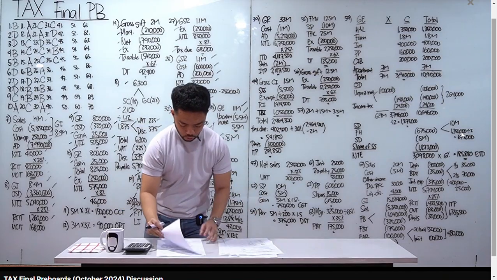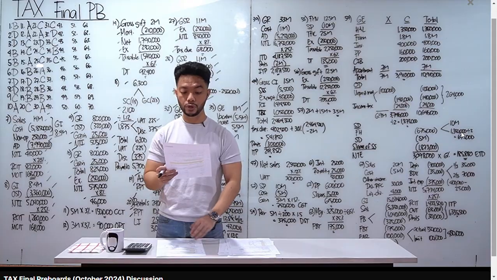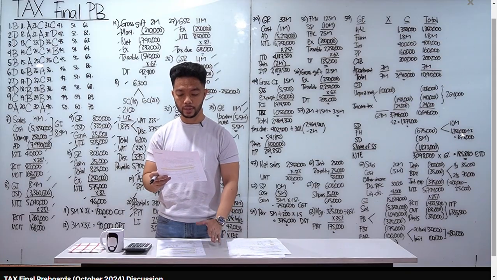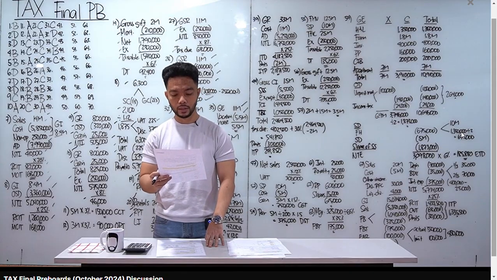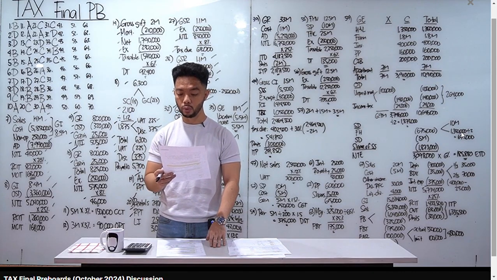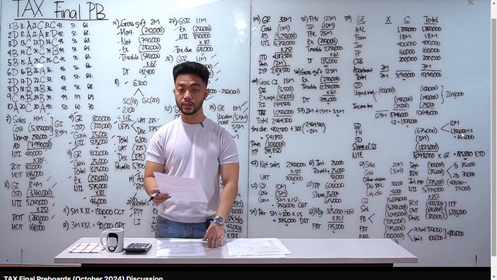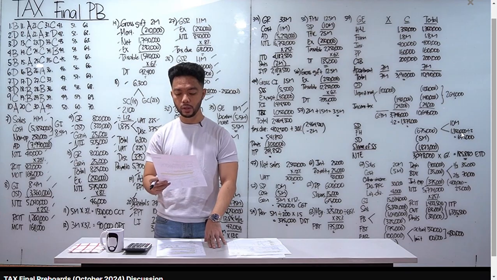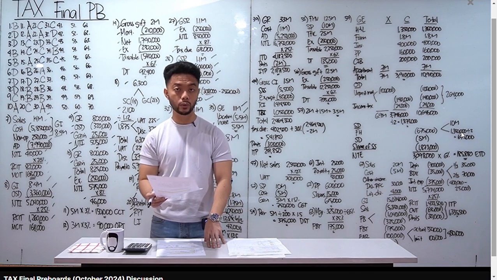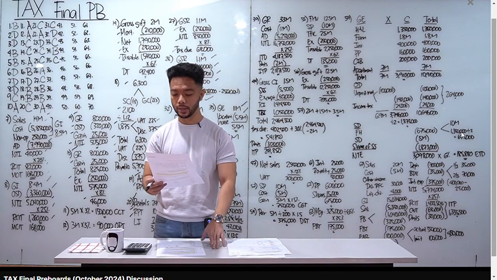Number 36 to 37. So, remedies tayo. The following events occurred during 2024 and 2025. April 1, 2024, the BIR issued a fund to the taxpayer. Okay? The taxpayer filed a protest for request for investigation. So, on time ba si taxpayer? Well, kapag naka-receive ng fund, meron kang 30 days. April 1, ibig sabihin, meron siya hanggang May 1, 2024. Nag-protest April 25, so pasok dun sa timeline, walang problema.